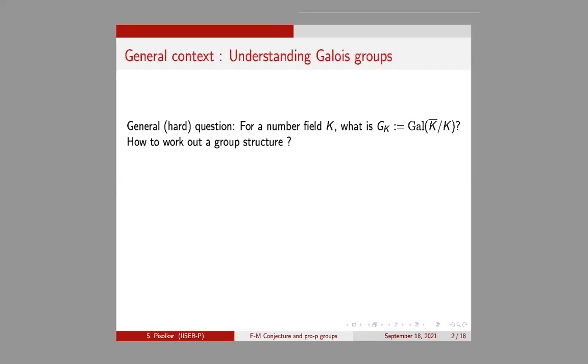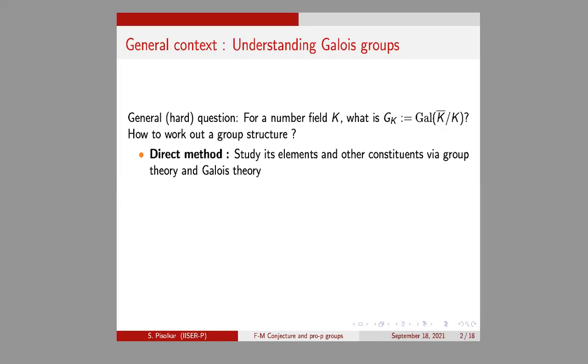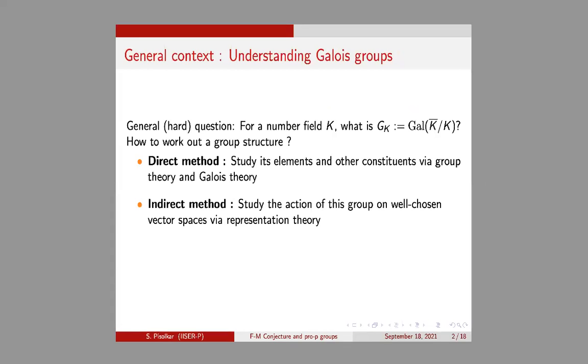There are two ways to approach this. One is the direct method, which is the study of elements and other constituents via group theory. There is another method, the indirect method, where we study the action of this group on a well-chosen vector space via representation theory.